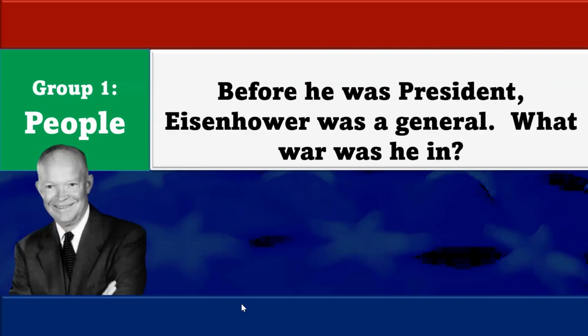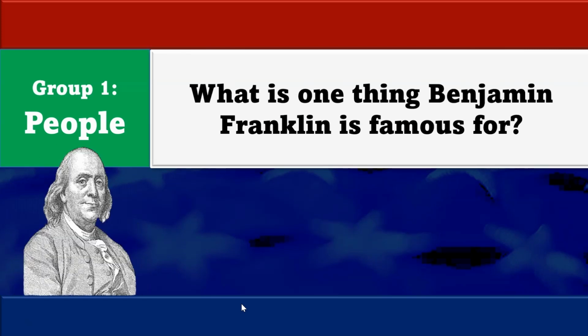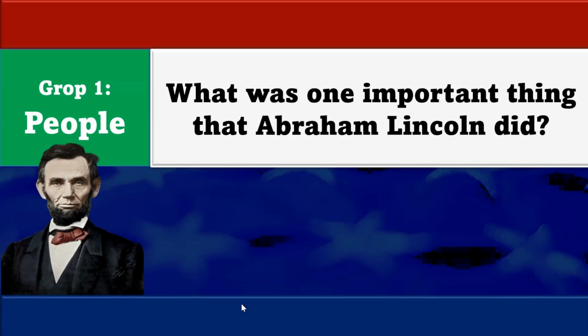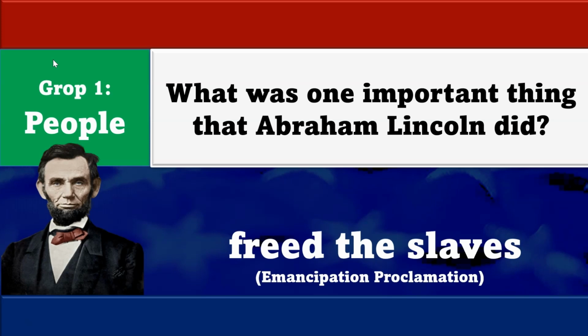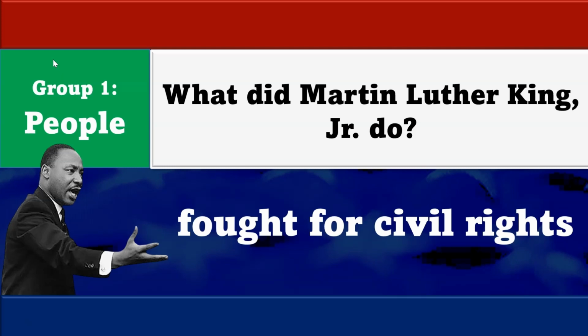Franklin Roosevelt. Before he was president, Eisenhower was a general. What war was he in? World War II. What is one thing Benjamin Franklin is famous for? U.S. diplomat. What was one important thing that Abraham Lincoln did? Freed the slaves. What did Martin Luther King Jr. do? Fought for civil rights.